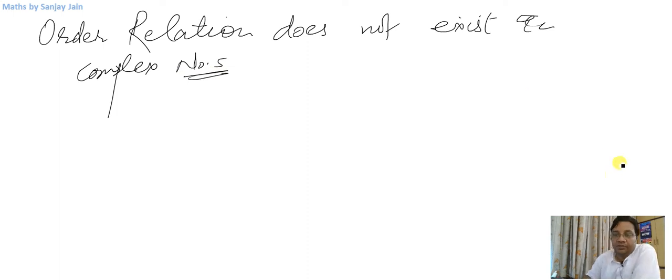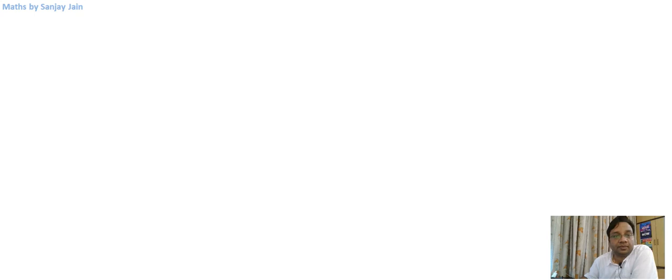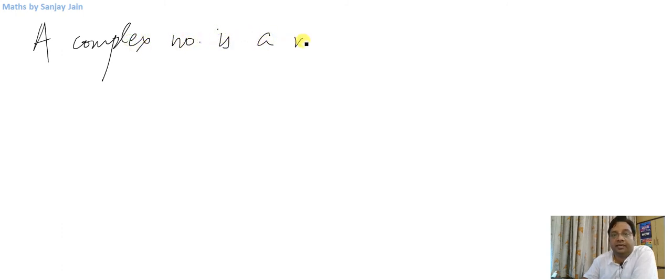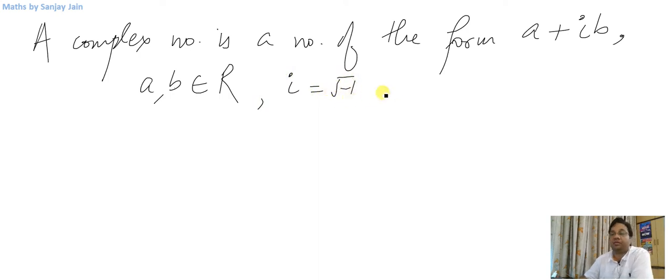Okay, let us first of all define what a complex number is. Then we will talk about this. A complex number is a number of the form a plus iota b, where a and b belong to real numbers and iota is equal to square root of minus 1. So this is a complex number, right? A and b are both real numbers, okay?